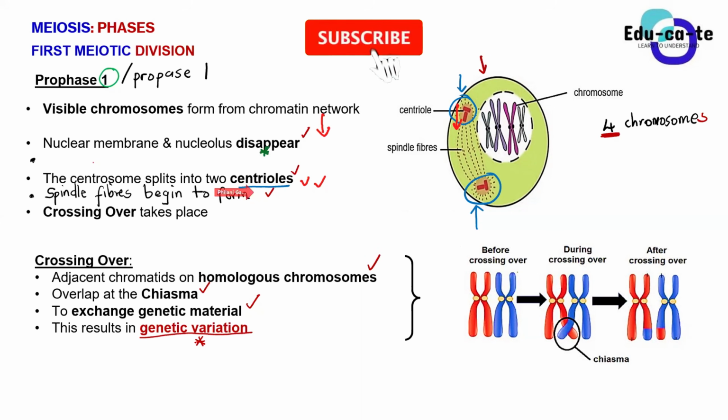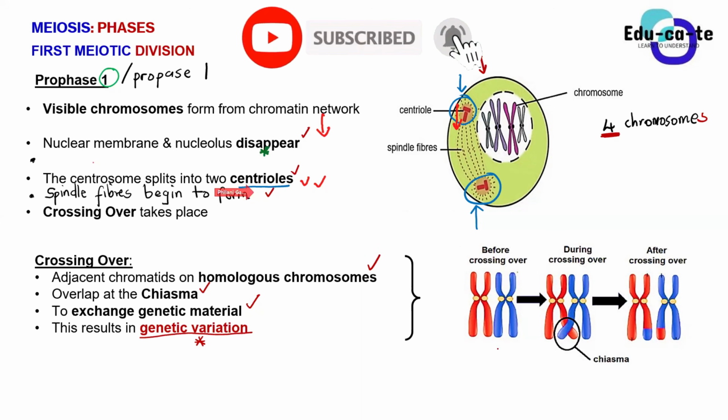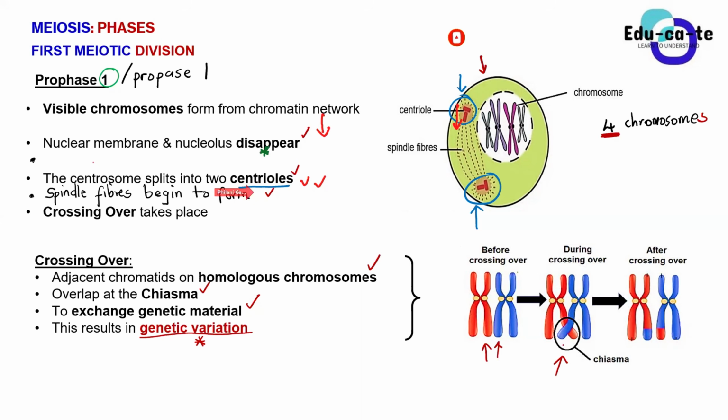We are having two adjacent chromatids, and then they overlap, they touch each other, or they're in contact with one another for a particular time, and then after that they've exchanged something, because now the chromatids look different. So you guys understand the first 3 points. The adjacent chromatids that are found on homologous chromosomes overlap at the chiasma to exchange genetic material.